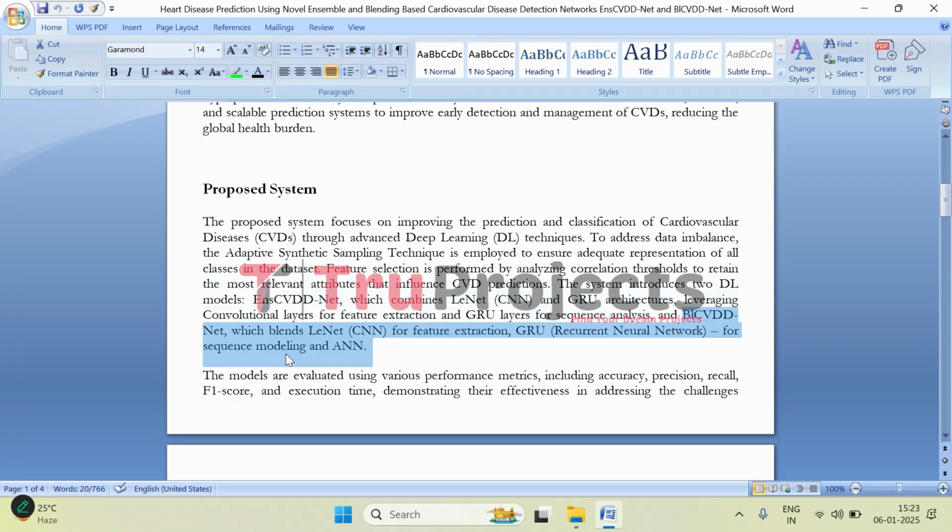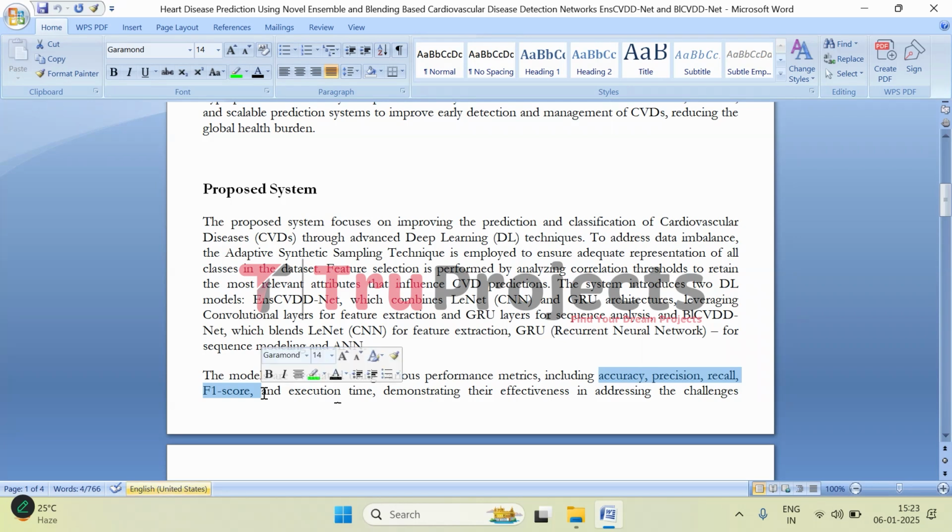Coming to the second model, B1 CVDD-NET, it uses a similar setup but adds an artificial neural network to bring even more flexibility and power to the prediction process. These combined models are designed to make the prediction process smarter, handling complex data more effectively. And these models are evaluated using accuracy, precision, recall, and F1 score. These are the right metrics to evaluate classification models. All these metrics together show how effective the model is at tackling the challenge of predicting heart disease.